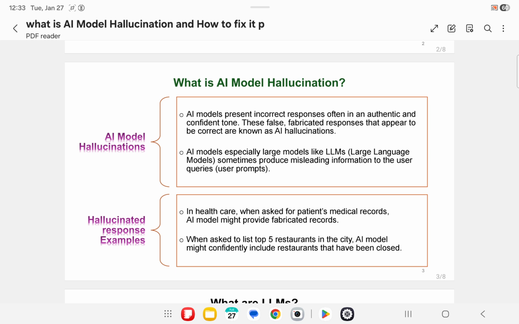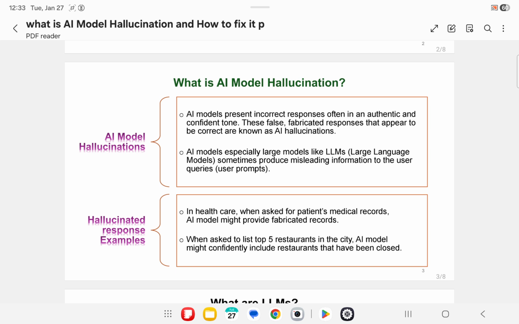For example, in healthcare, LLMs are used to personalize patient care. When a doctor asks an LLM model for a patient's medical records, the AI model might provide fabricated records.